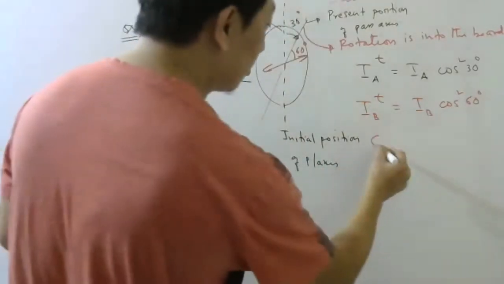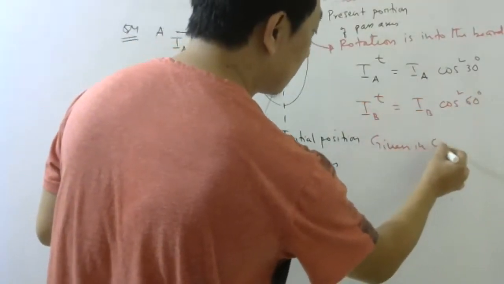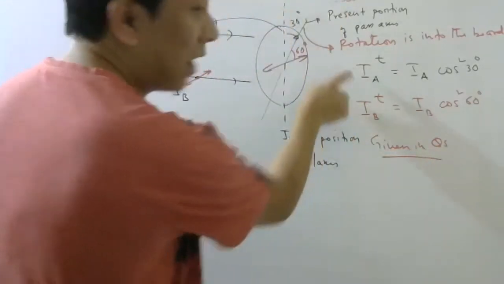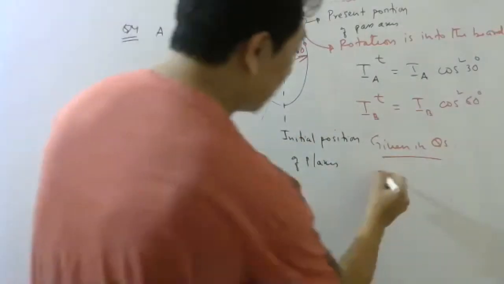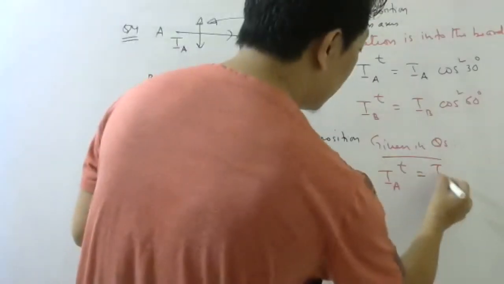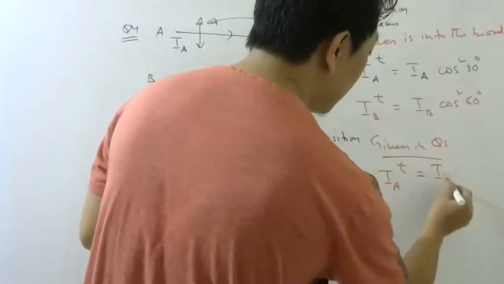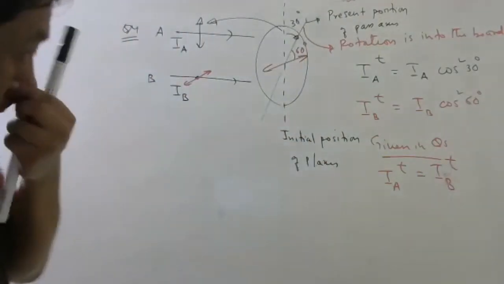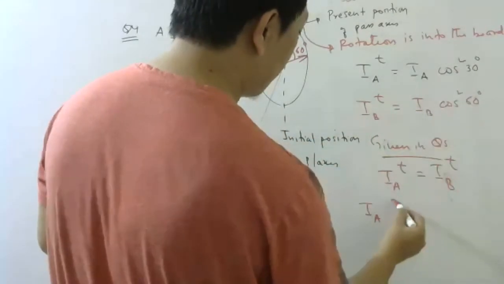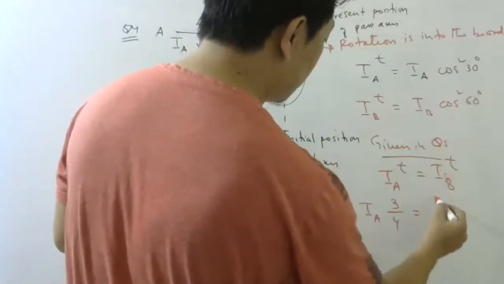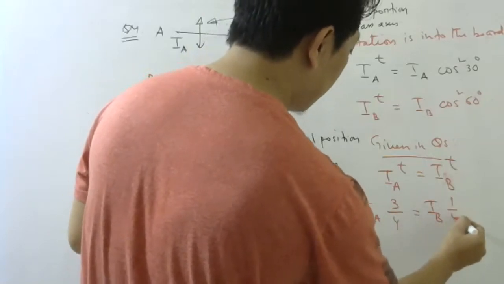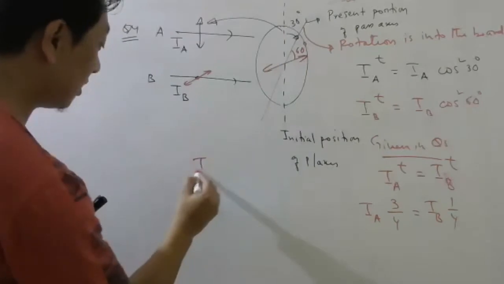Now it was given in the question that a rotation of 30 degree makes the two lights equally bright. That means the intensity of light A transmitted is equal to the intensity of light B transmitted. So if you substitute, you will get IA times cos square 30, which is 3 by 4, equals IB times cos square 60, which is 1 by 4. They asked for the initial ratio.